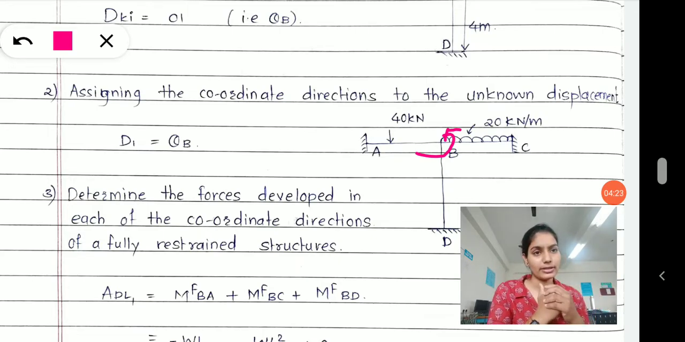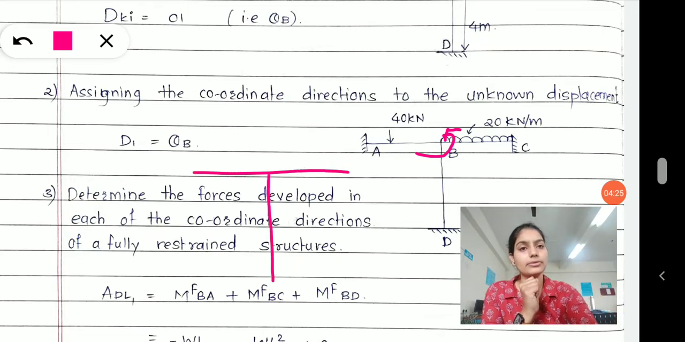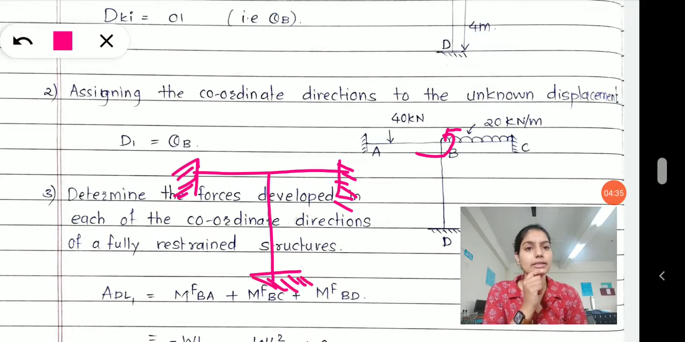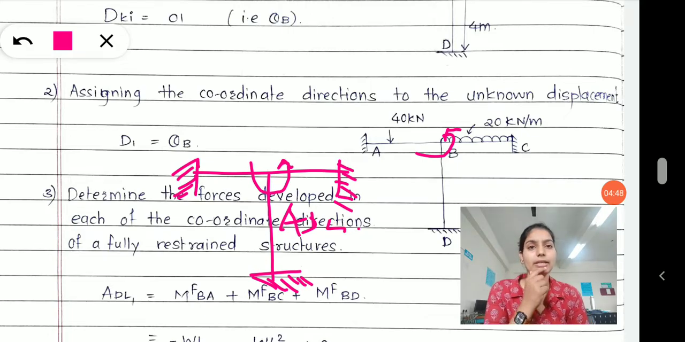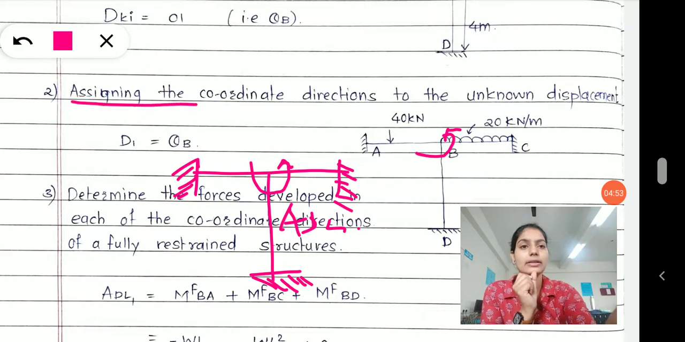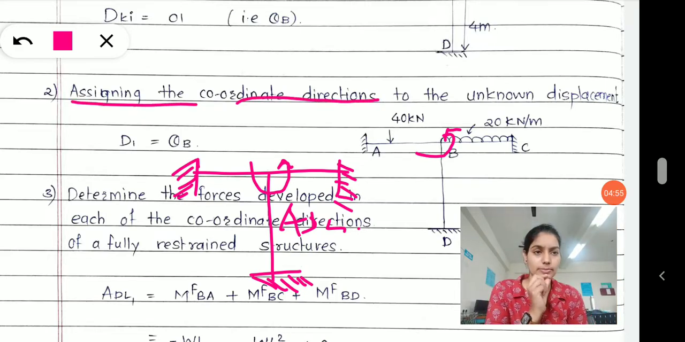I have not drawn that diagram, but I will draw it here like this. This end is fixed, this is also fixed, and this one is also fixed, right? And here you have a displacement, right? That is what we called ATL. Then this is what we called assigning the coordinate direction to the unknown displacement.